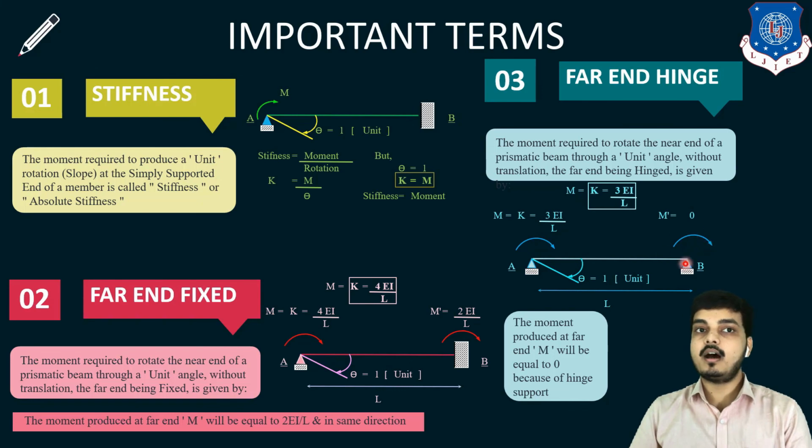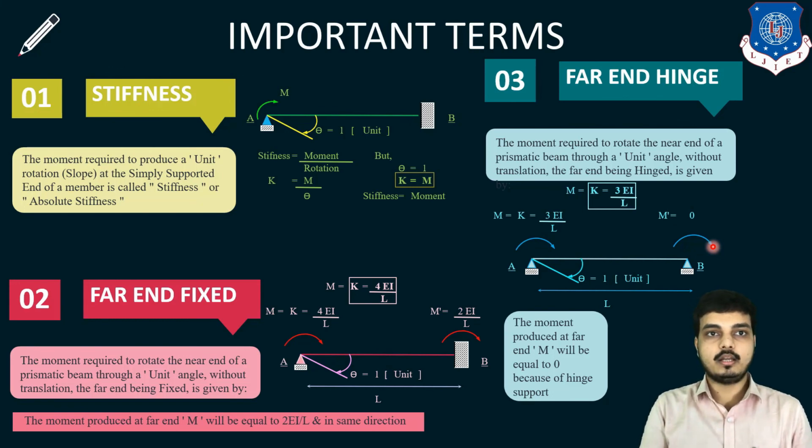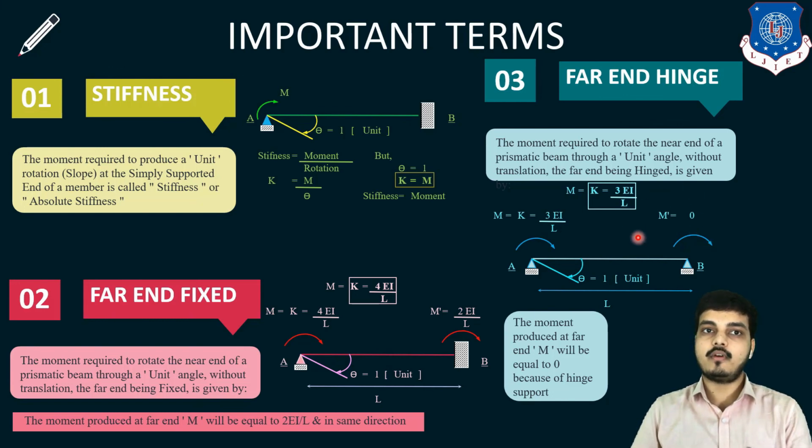And as my far end is simple, and we know that a simple support, hinge support or roller support can't resist moment, at that place the moment becomes 0. So we place M dash, which is the far end moment, as 0.